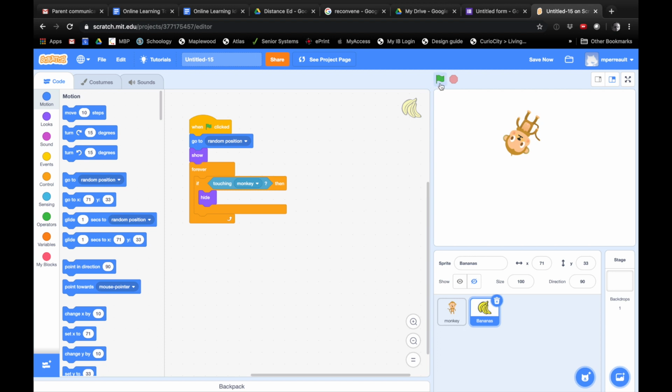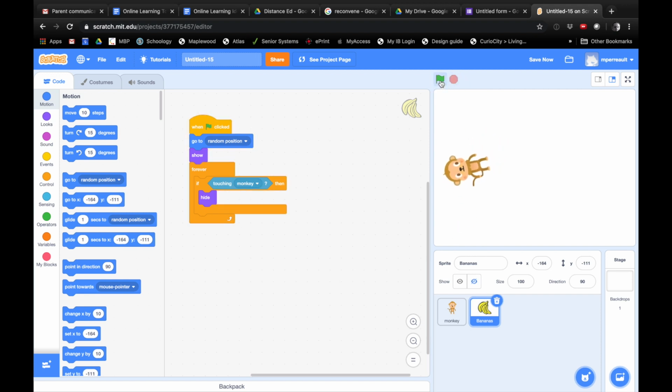So let's try our code now. It's always a good idea every time. So look, now your banana is going to disappear. So then you click the flag and it appeared again somewhere off screen when I just did it. Let me try again. We don't want our bananas to appear off screen, although it seems to be fine now. Okay. So you're just going to click your flag multiple times and it should appear in different places all over. Yeah. All over there.